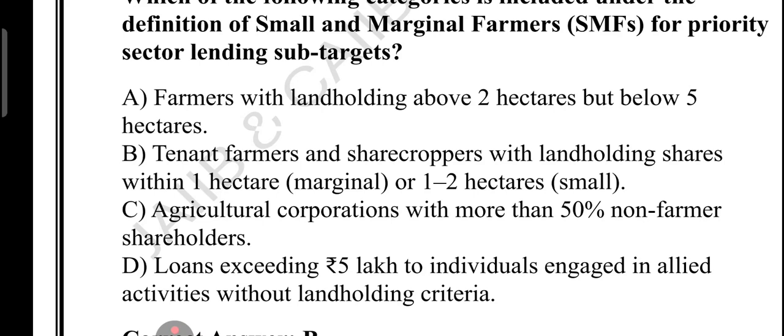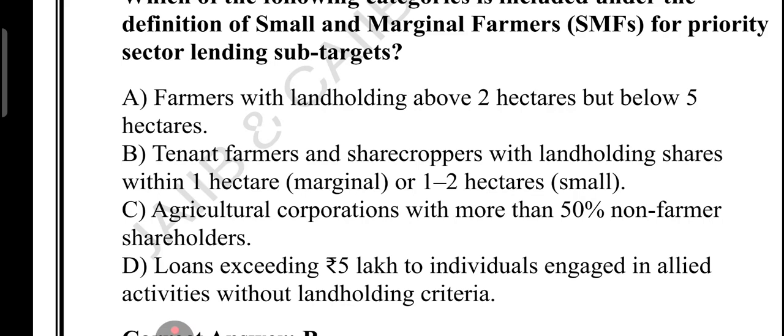What about option B? Option B, tenant farmer. Yes, even if someone is not the landowner, for example a tenant farmer or a sharecropper, as long as they cultivate land within the SMF limit up to 2 hectare, they are included under SMF for lending purposes. For example, a landless farmer working on 0.8 hectare as tenant is considered a marginal farmer. A sharecropper managing 1.5 hectare is considered a small farmer.